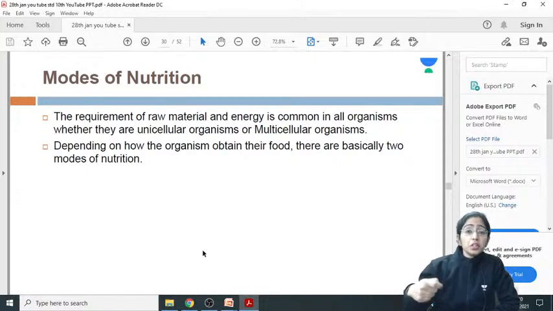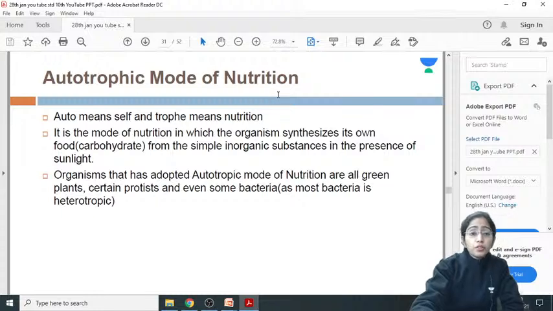Autotrophic mode of nutrition: if the organism synthesizes its own food from simple inorganic substances, that is, it can synthesize the organic substance, its own food, then the mode of nutrition adopted by the organism is said to be the autotrophic mode of nutrition. Auto means self and troph means nutrition. It is the mode of nutrition in which the organism synthesizes its food from simple inorganic substances in the presence of sunlight.